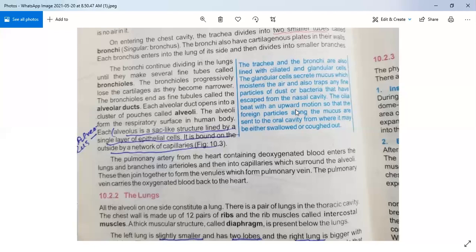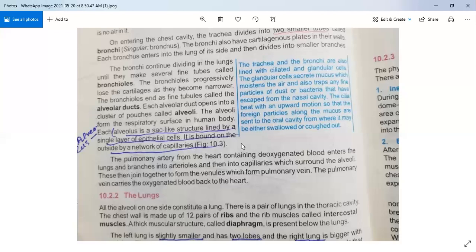And the important function of cilia is that they move upwards and send any particle in your lungs towards our oral cavity, from where it may be swallowed or coughed out. So this is very important.